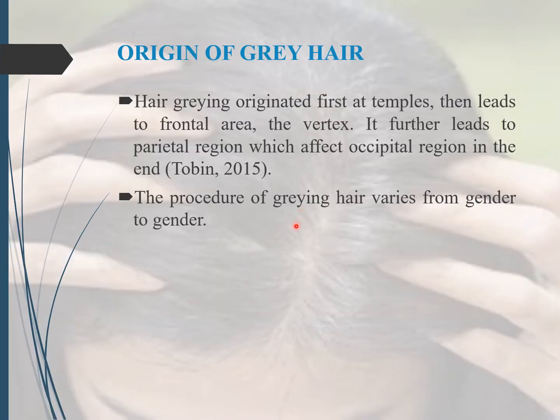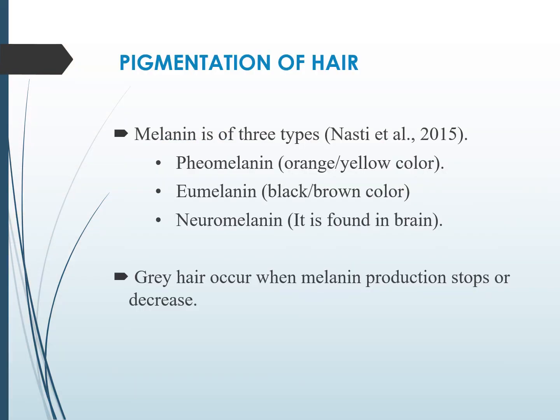Origin of grey hair. The pattern of grey hair varies from gender to gender. In women, it originates around the perimeter of the center line, while in men, it originates at the sideburns or on the temples, then leads to the vertex and occupies the whole scalp.